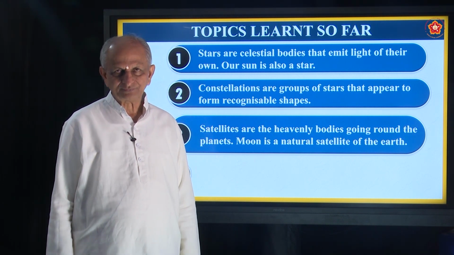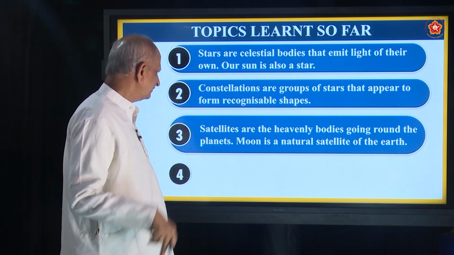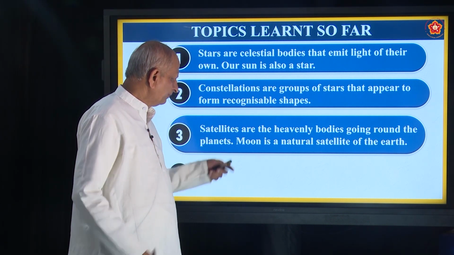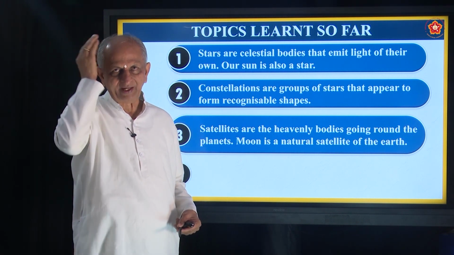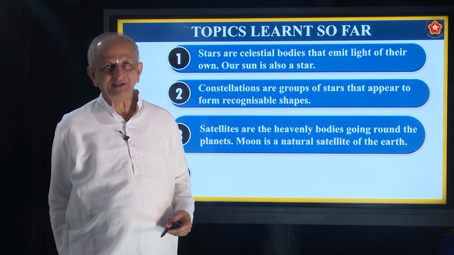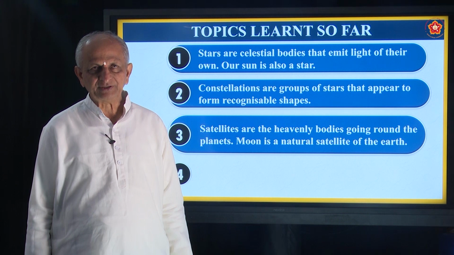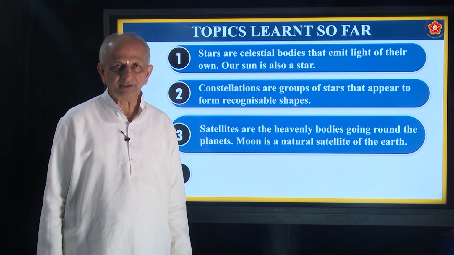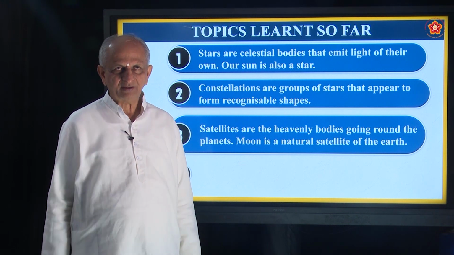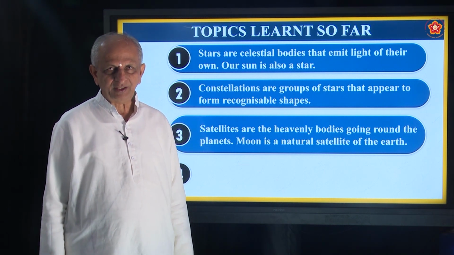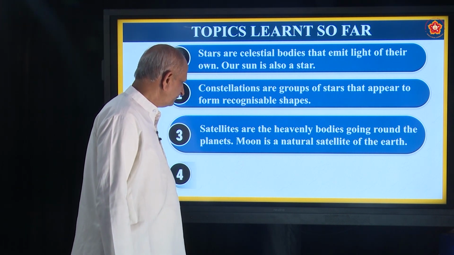Also you have studied about satellites. Satellites are those heavenly bodies which go around the planets. For example, the moon, it is a natural satellite, correct? And there are some artificial satellites also. What do you mean by artificial satellites? It is a man-made one. For example, you have Aryabhata, Bhaskara, Rohini, INSAT series, all these are called artificial satellites.